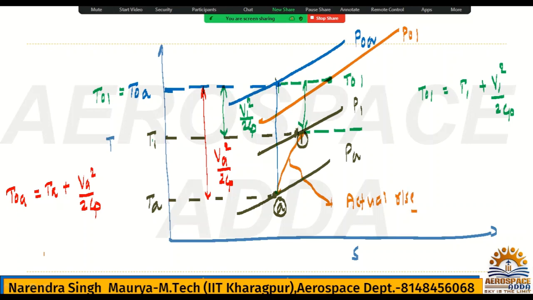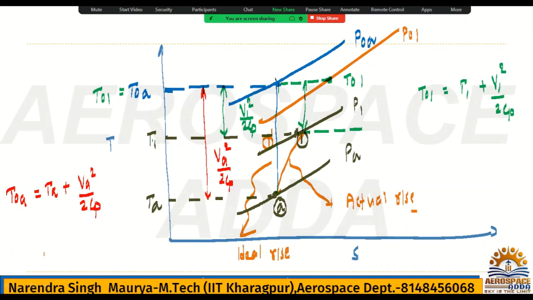Okay. And this is 1 and this is the 1 dash. If I say this is the 1 dash, so A to 1 dash is the ideal pressure rise. Why ideal? Because A to 1 dash, if you check, is straight, which means entropy becomes constant. Entropy constant means it becomes ideal. A to 1, if you check, entropy is increasing, so it becomes actual. So this is the perfect TS plot.